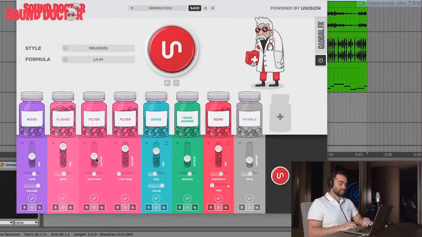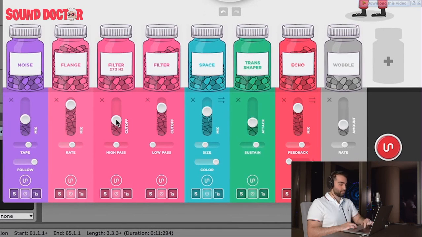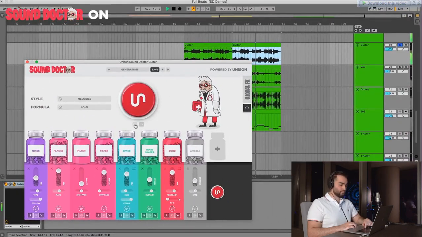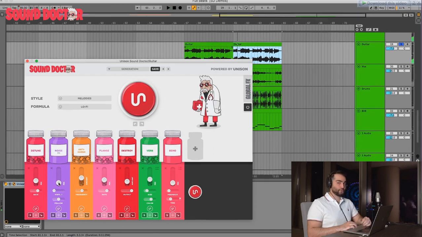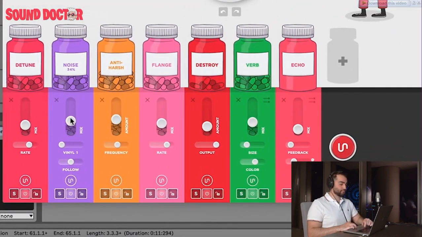And obviously you can adjust something. So if you feel like the low cut was too much, you can bring this down. So we can go back here. If you wanted to add more noise, you could. More detune.